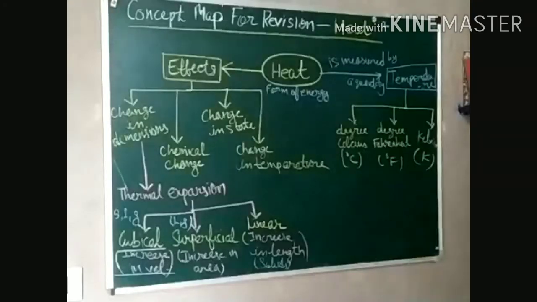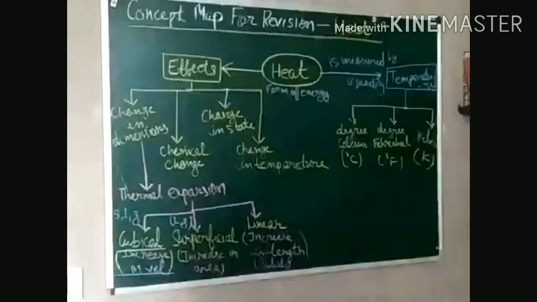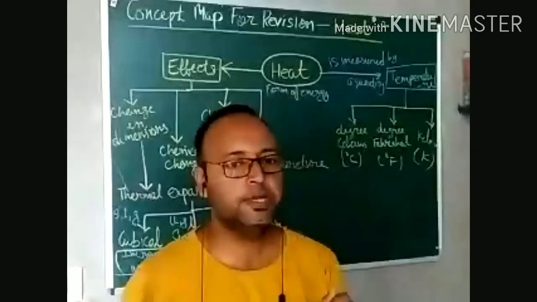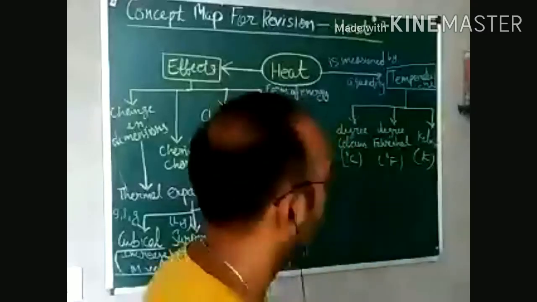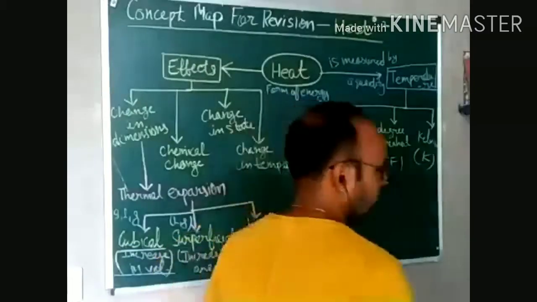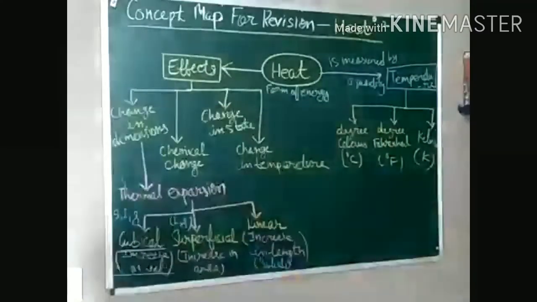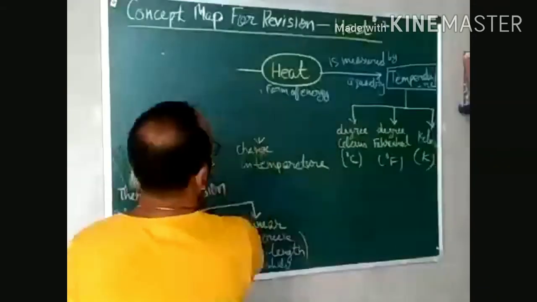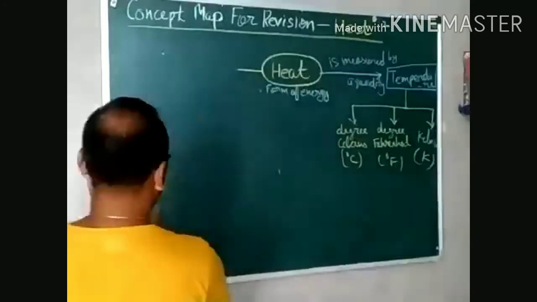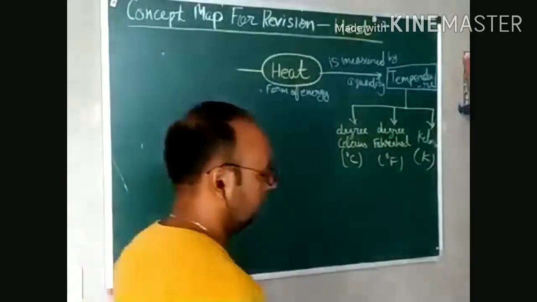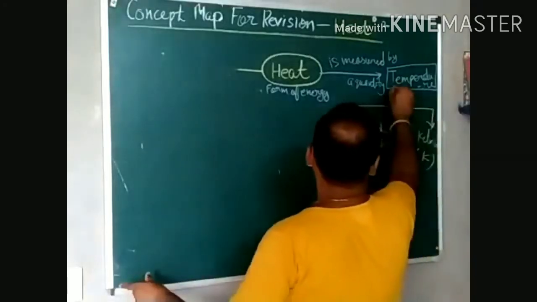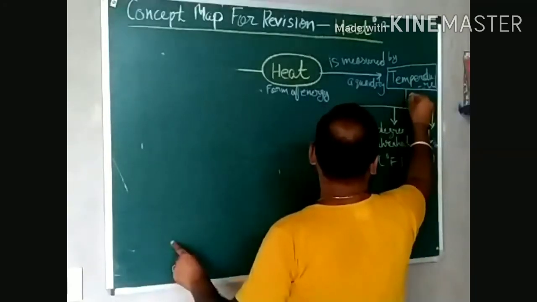Okay, so next, temperature we have discussed. Now we will discuss how we measure the temperature. We know that heat can be measured by using that. These are the units.